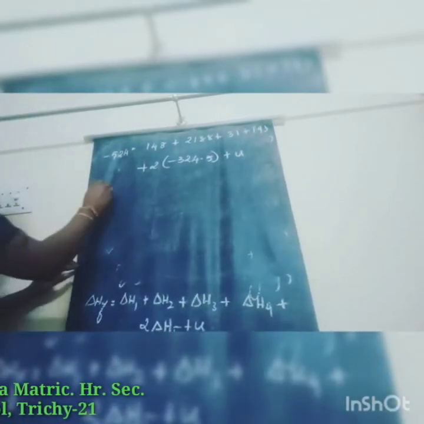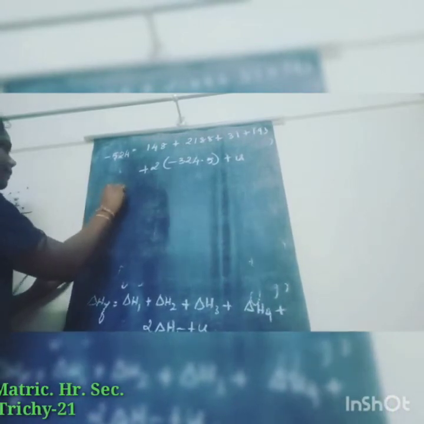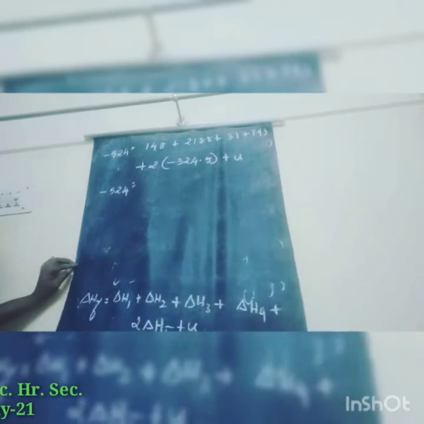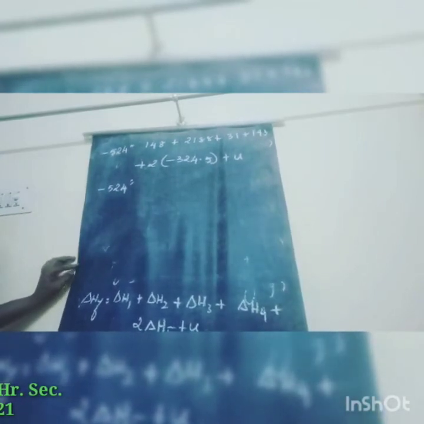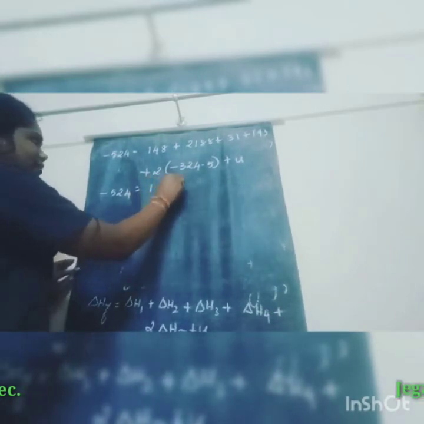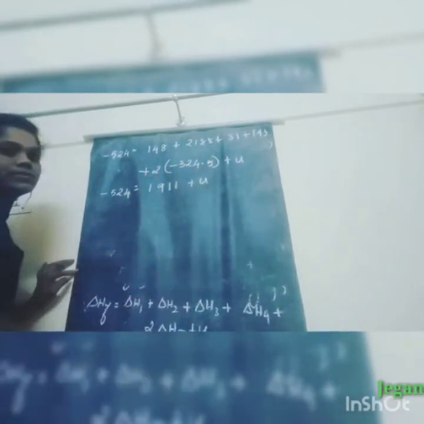So minus 524 equals, simplifying, we get 1911 plus U.